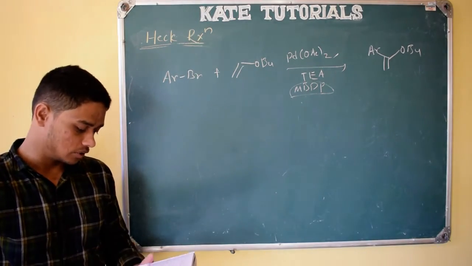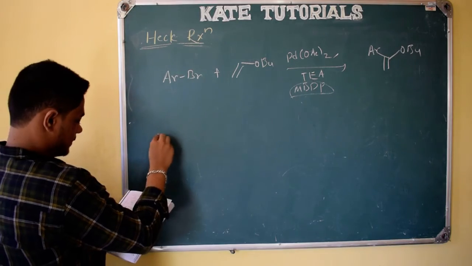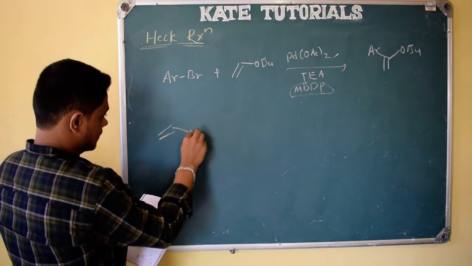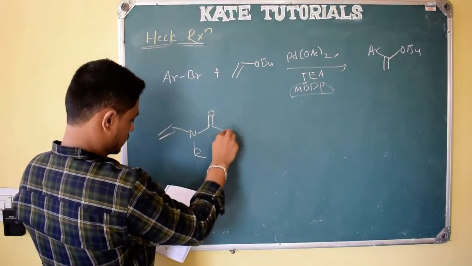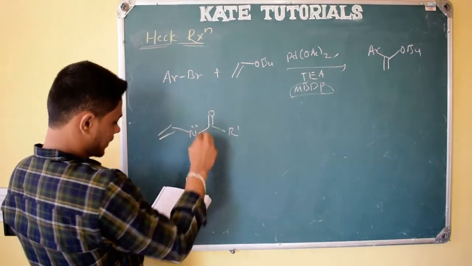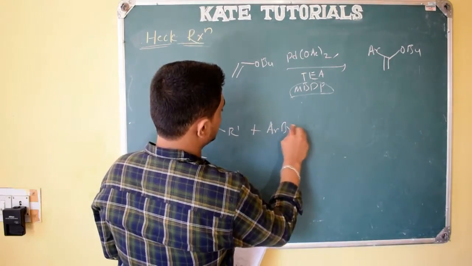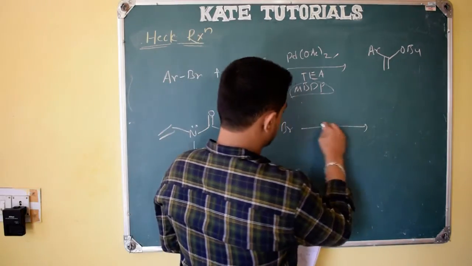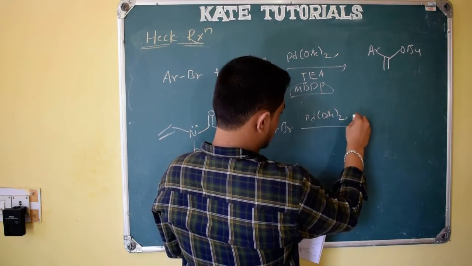So the mechanism we have also seen. And here one more example, N, R, here C=O, R dash, and a lone pair of electrons is there, and Ar, Br as usual. And here the same Pd(OAc)2, DPP.